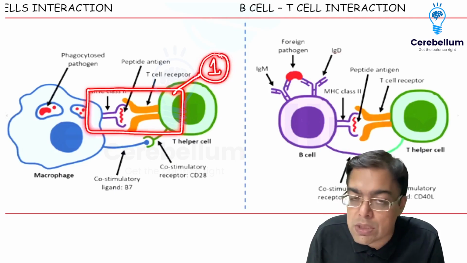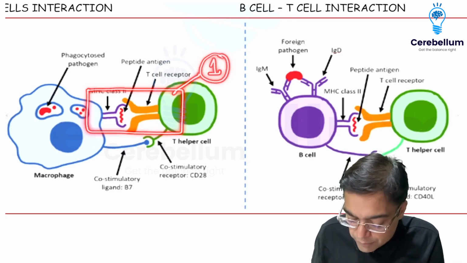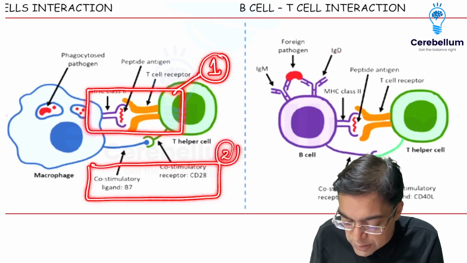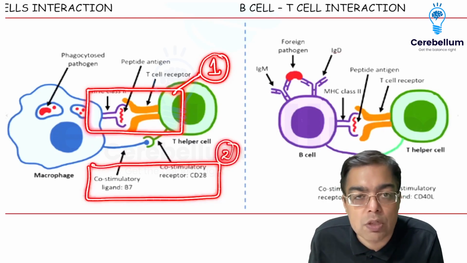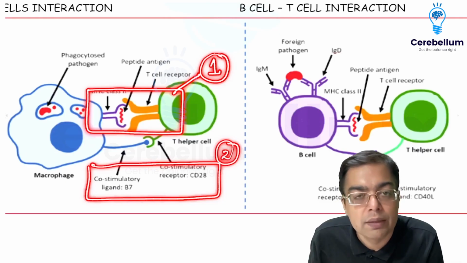This signal 1 is not sufficient for activation of the cell of the immune system. We need the presence of co-stimulatory signals, because of which a second signal gets generated, and this is what is responsible for causing activation of the immune cell. First signal and second signal both are required for immune cell activation. Why? This is a defense or safety mechanism of the body.